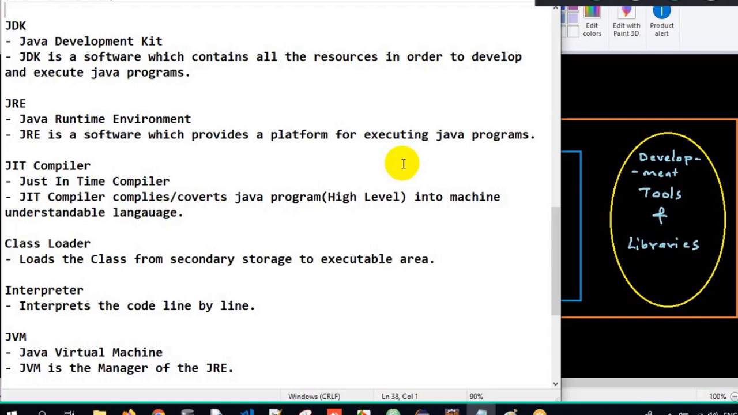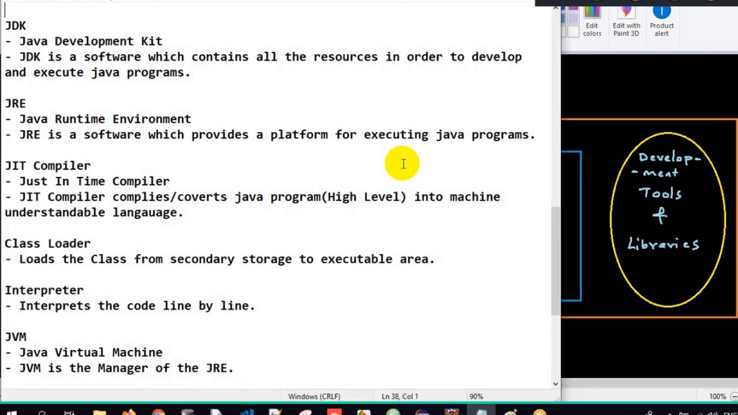Okay, and what is JIT compiler? Just in time compiler. He is the one who compiles or converts the high level language, the program whichever I write, into machine level language, the machine understandable language. He's responsible. And class loader, I told you, my Java programs are physically existing on my hard disk, that secondary storage. The program from the secondary storage has to get loaded to the executable area where the programs can get executed. Who will load it? Class loader. And what is the job of interpreter?